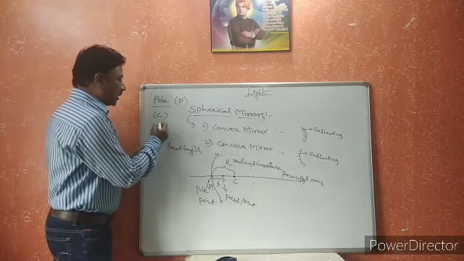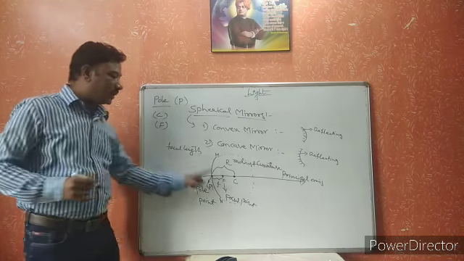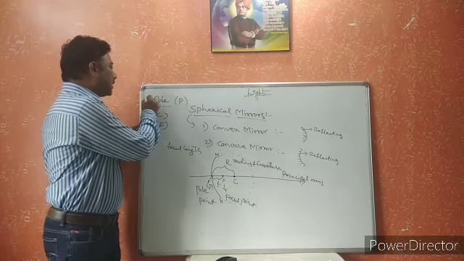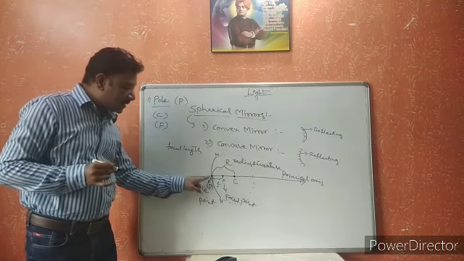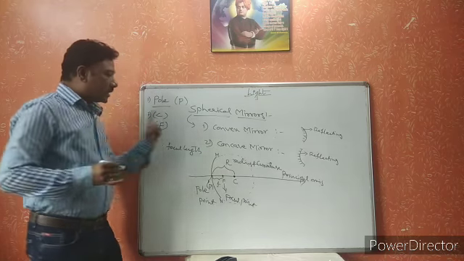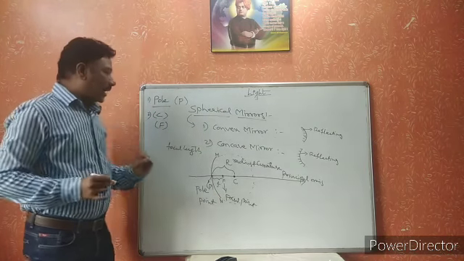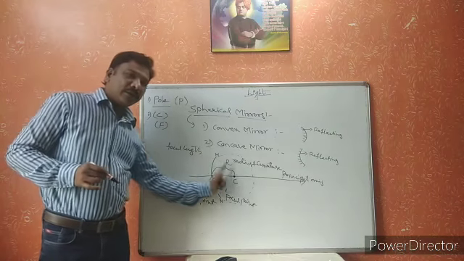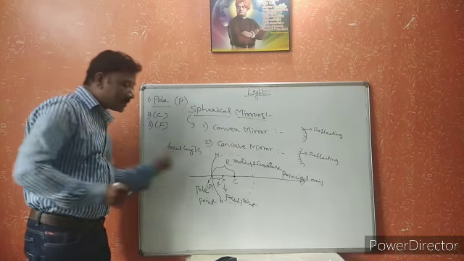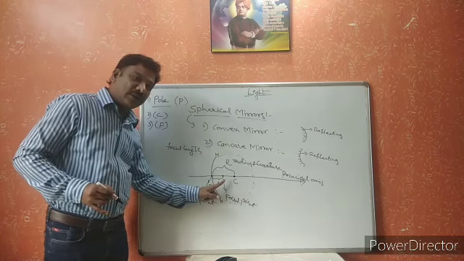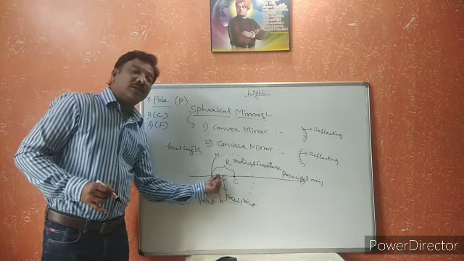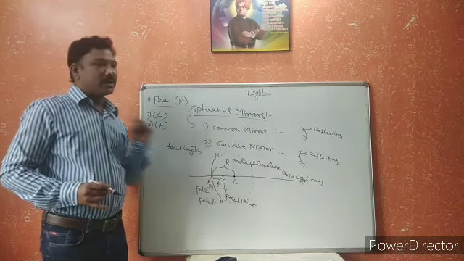And next one, F. F is the focus point. First one, the pole point, lies on the mirror. It is the center of the mirror. Second one is the center of curvature, which does not lie on the mirror; it lies outside of the mirror. Third one is the focus point, the midpoint of the pole point and the center of curvature. This also does not lie on the mirror.